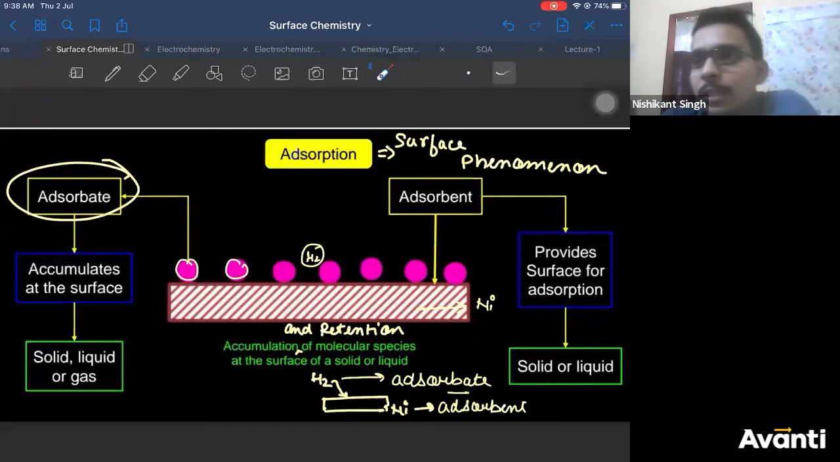Dust on the table is also an example of adsorption, where the table is your adsorbent and dust is your adsorbate. Correct. Oil in water is adsorption? No, oil in water is a colloid. We'll discuss it separately. Rusting of iron, yes, it is also adsorption. It occurs at the interface. Rusting of iron is also an adsorption process.